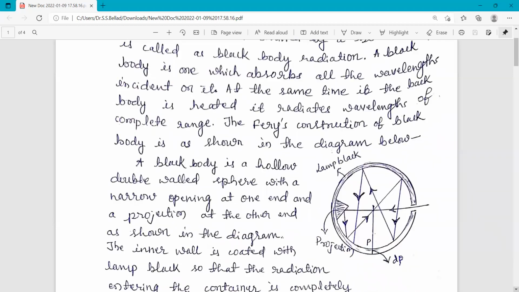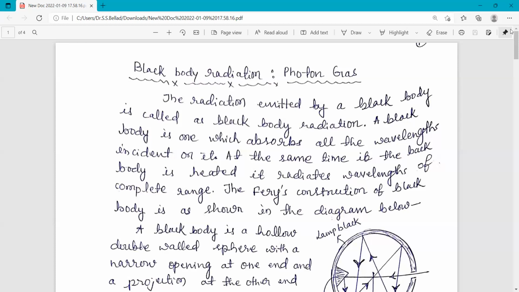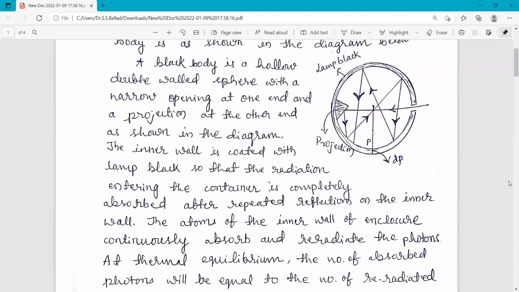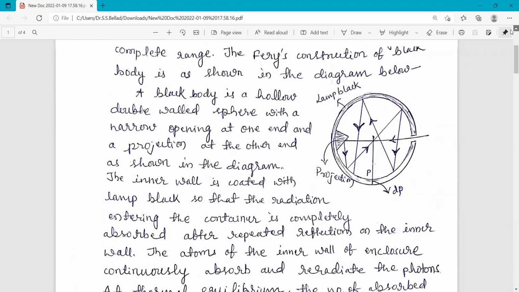Generally there is no ideal black body, but there are some examples which are very close to the ideal one, for example, lamp black. Lamp black is considered a black body very close to the ideal one. Here we are going to explain this phenomenon with the help of Ferry's construction.